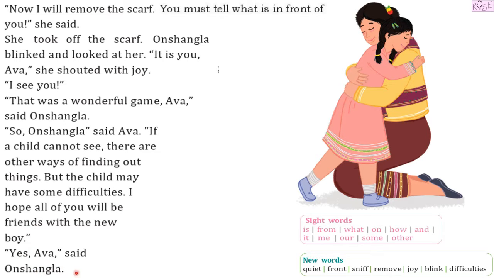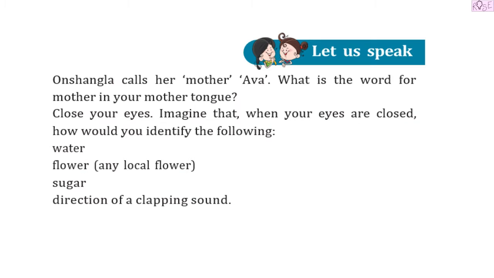Yes, Eva, said Onshangla. So this was the story of Onshangla and the little boy who cannot see, and how Onshangla now knows that a boy who cannot see can use other senses to go around and tell what is going on in the world.